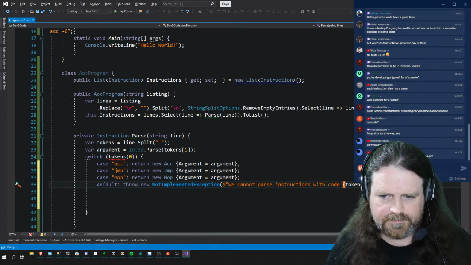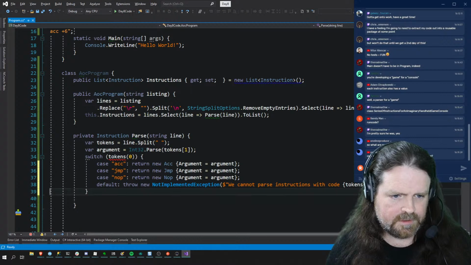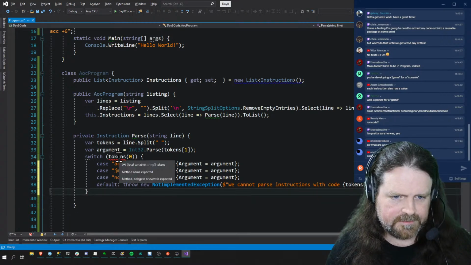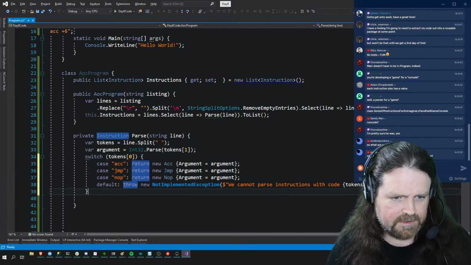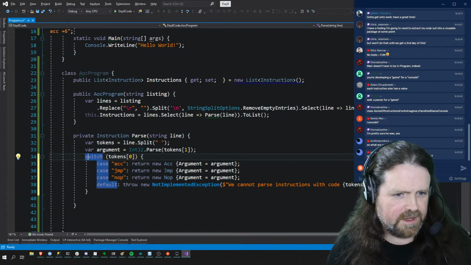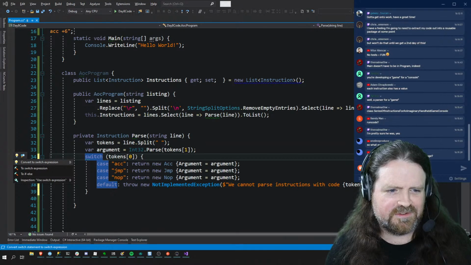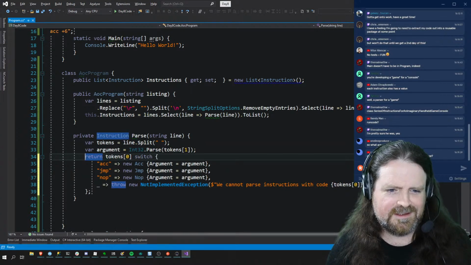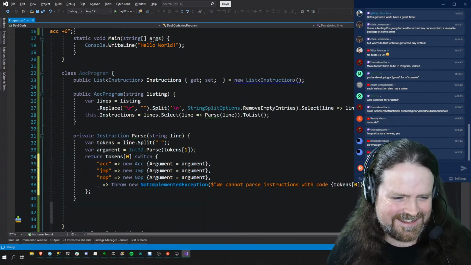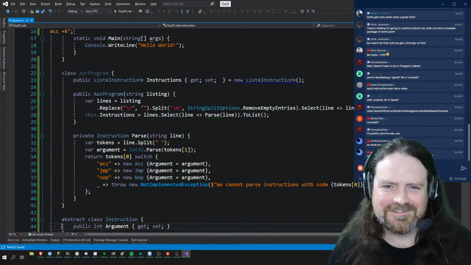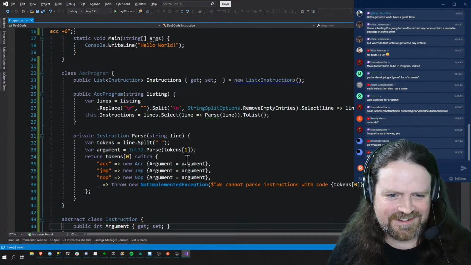So there we go. We got a parser. Why is that complaining? Because my brackets are the wrong shape. There we go. Switch on that. That's all fine. Ooh, there's a little green line. This means ReSharper is about to go. Ah, look at that. You can return switches. I didn't know you could do that. I love computing. You learn all these cool new things every single day.